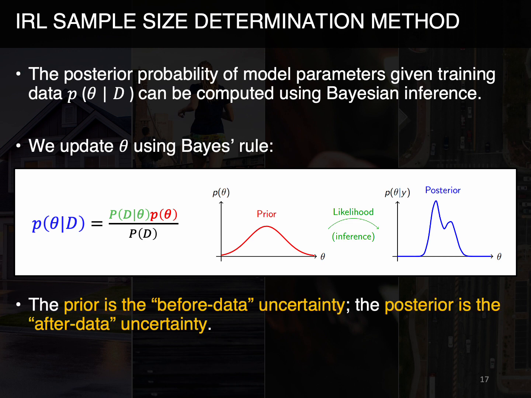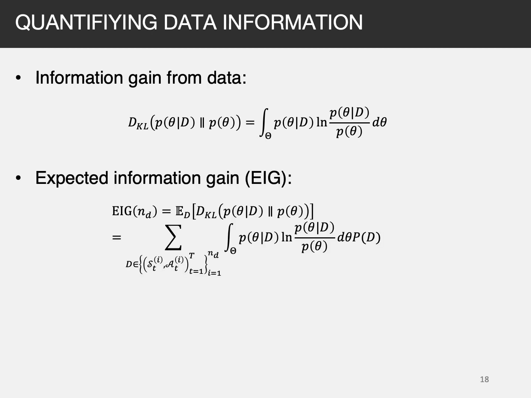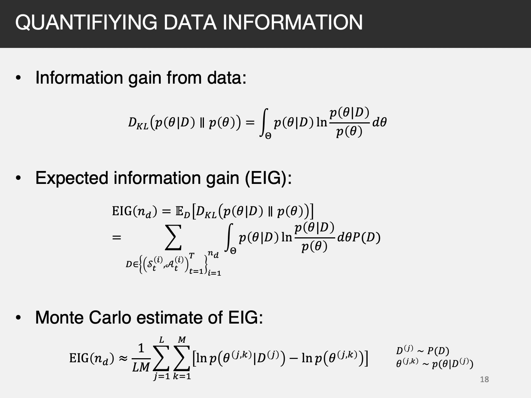The prior thus represents the before-data uncertainty, and the posterior is the after-data uncertainty. Then we quantify the shrinkage of the posterior from the prior using the information gain based on the KL divergence. Since SSD is desired before data collection, D will not be available yet at this pre-hoc stage. Thus, we need to take the expectation over possible realizations of D to arrive at the final expected information gain, or EIG.